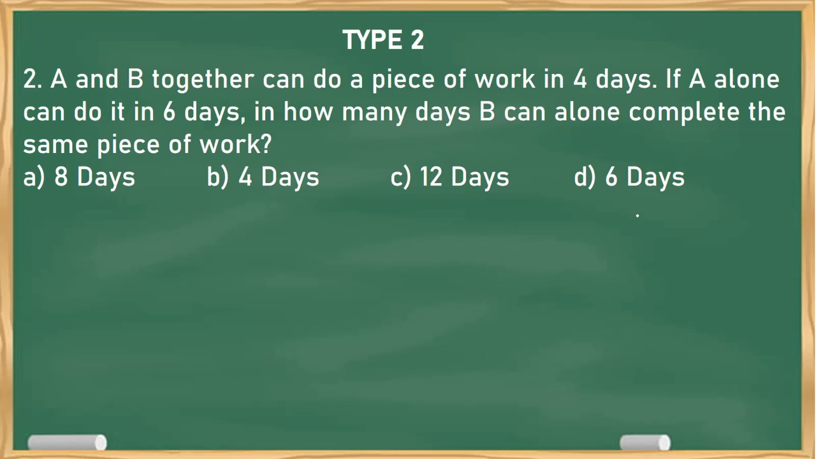Type 2. A and B together can do a piece of work in 4 days. If A alone can do it in 6 days, in how many days can B alone complete the same work? That is the question. So try to pause this video and try by yourself. You'll get clarity.